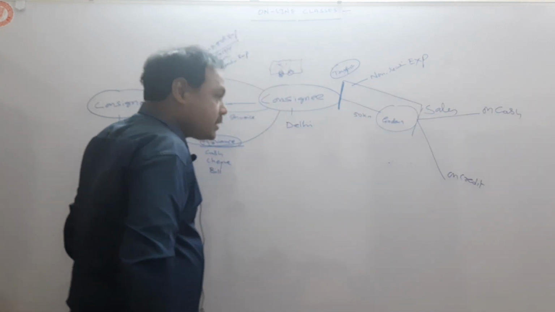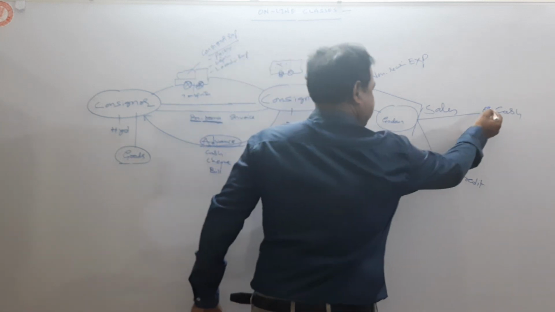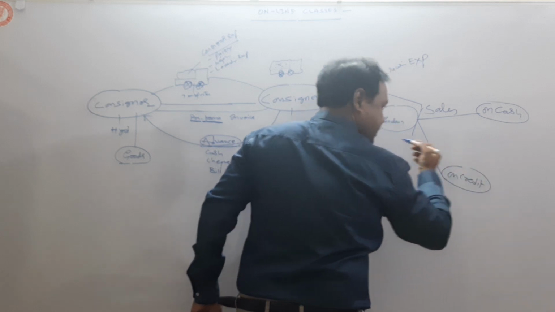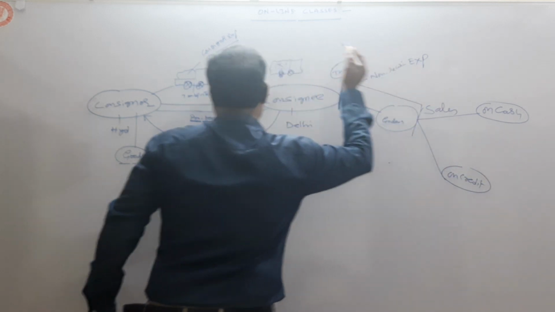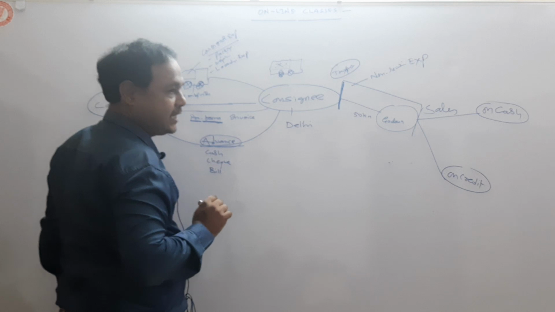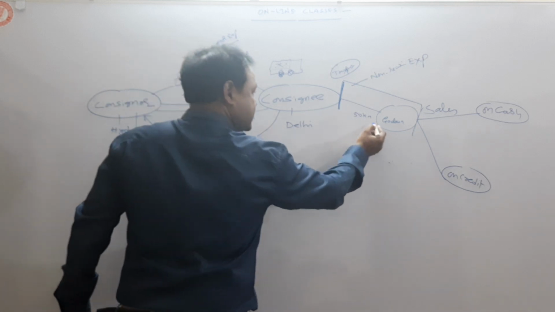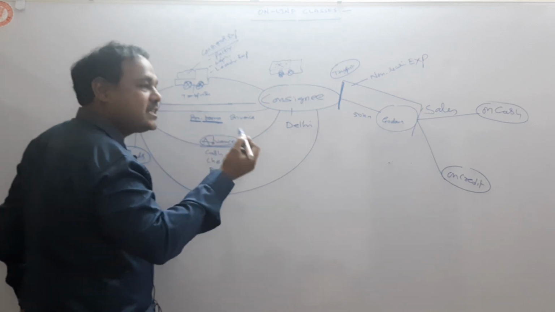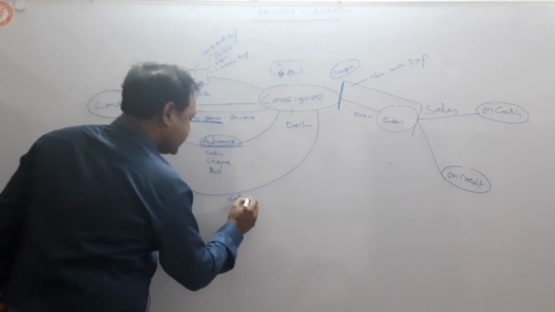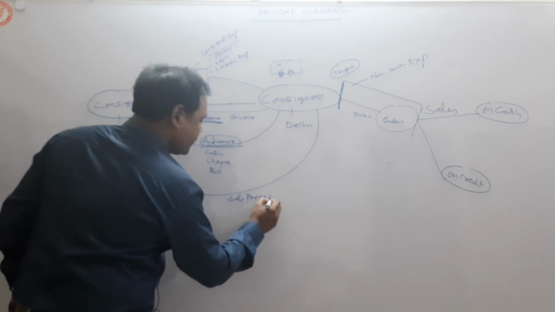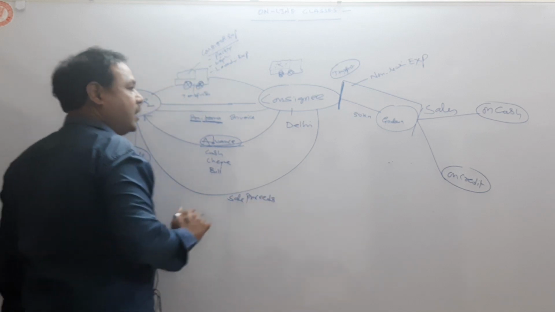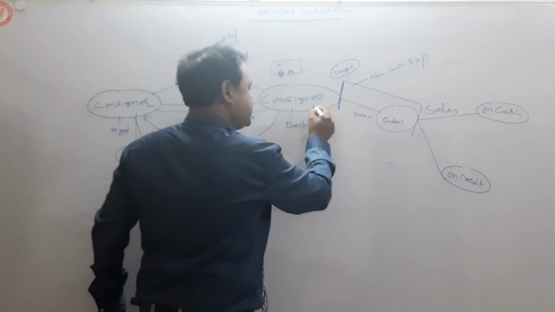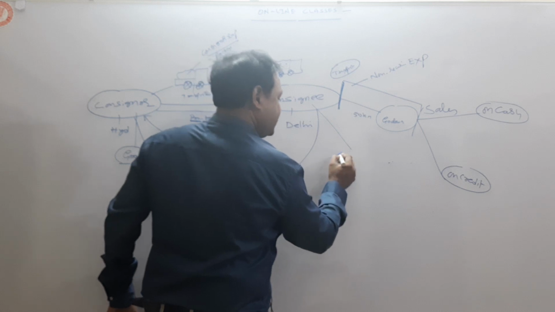After collection of the sale proceeds from customers, such money will be transferred to the consignor. So consignee will remit, transfer sale proceeds. Okay? Now consignee will be given commission for this work. So consignee will be given commission.